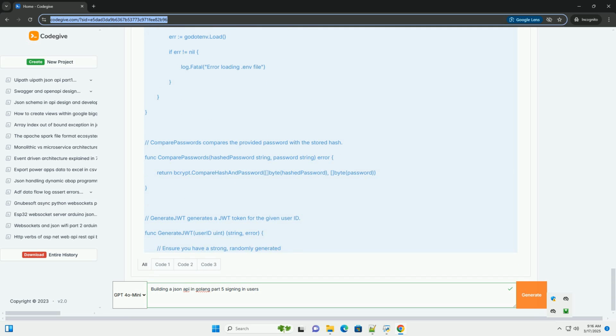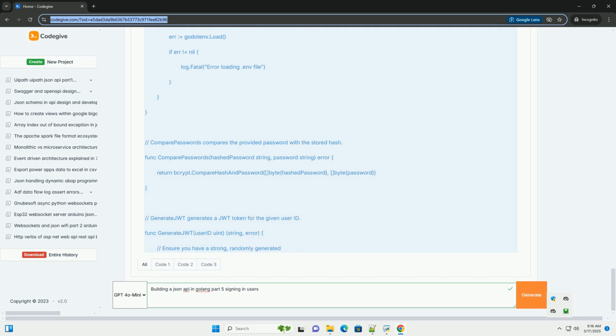4. Generate JWT function. Creates a new JWT token using the golang-jwt/jwt/v5 library. Sets the claims, data included in the token. In this example, we include the user ID and an expiration time. Signs the token with a secret key. Important: store the secret key securely, for example as an environment variable. Do not hard code it. A good secret key is a long, random string. Returns the signed token as a string.